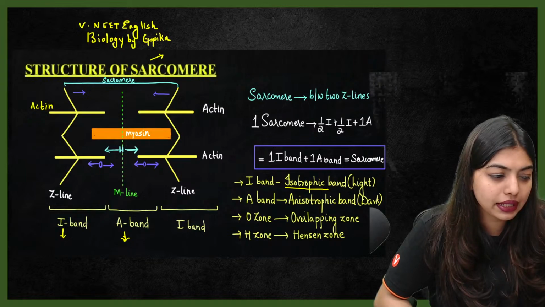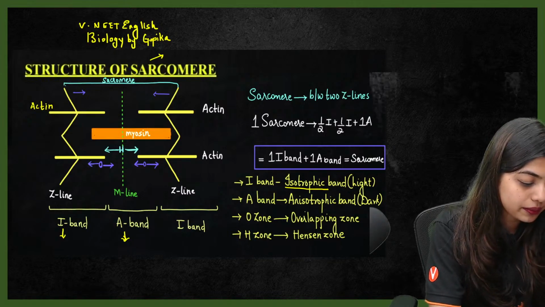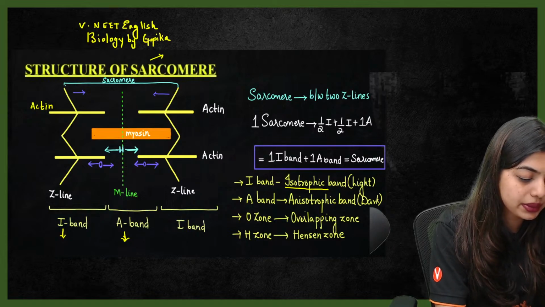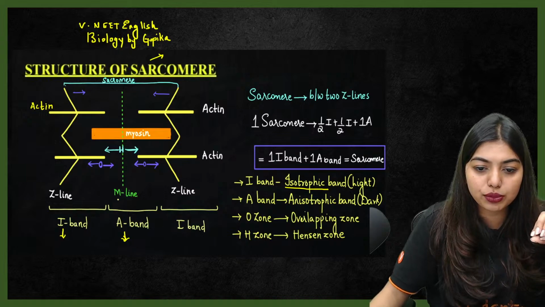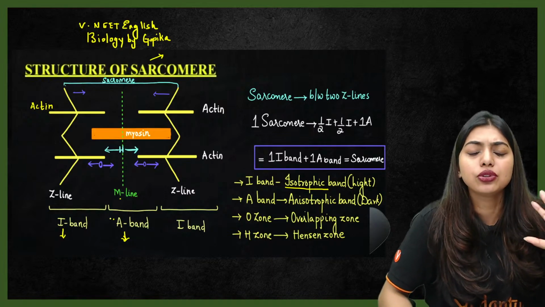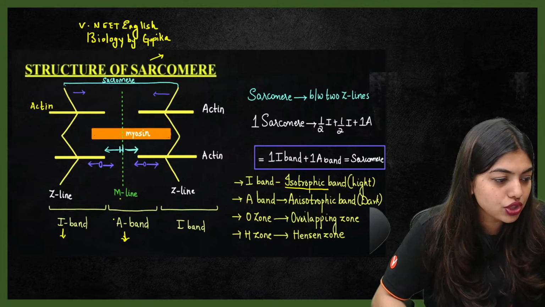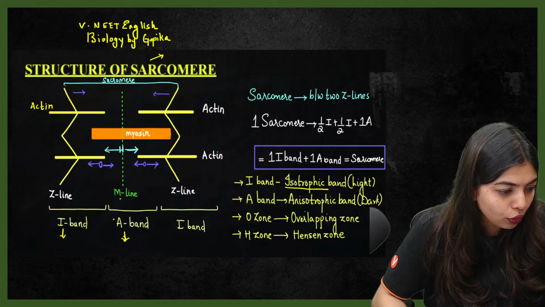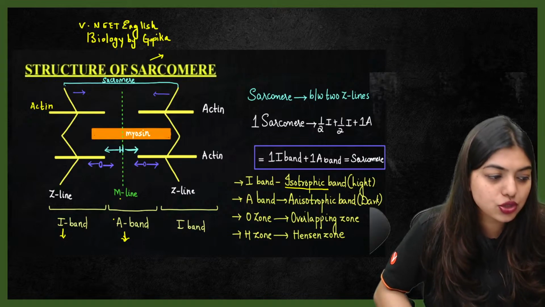Yes, thick filament. Yes, H band is the portion where only myosin is going to be present. Very, very good. Muscle contraction happens, dear. No, it's not constant. The only parts that are going to be constant are your M line and your A band. These two are like, whatever you want to do, you do, I'm not going to move from my place. Very, very good.